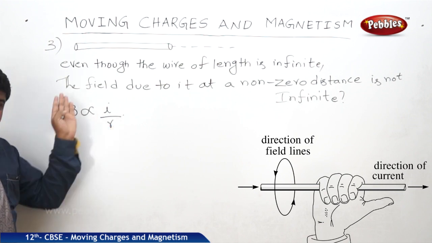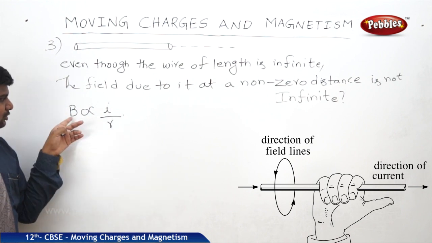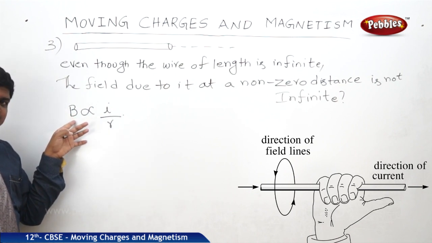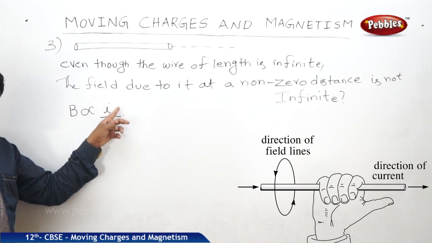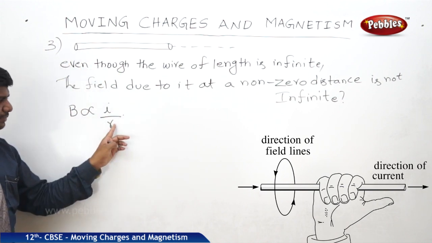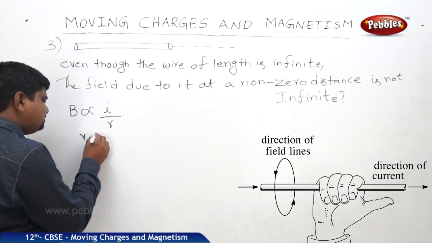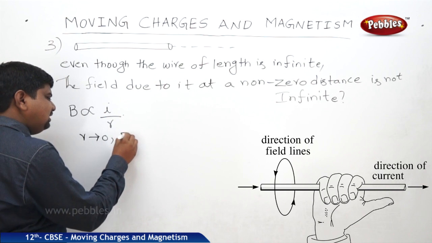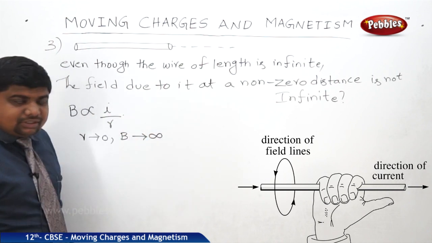We have discussed this equation, B is equal to mu naught I by 2 pi R, where mu naught and 2 pi are constants, leave it. So the field produced by the current passing through a conducting wire is directly proportional to the current enclosed and inversely proportional to the distance. So if R approaches 0, then B approaches infinity. This point is very, very important.